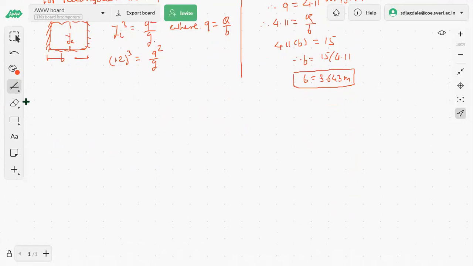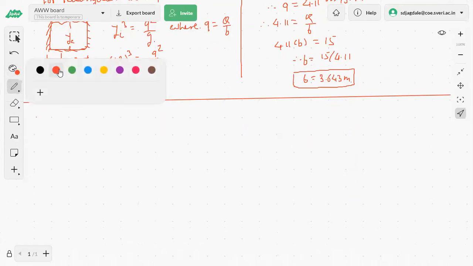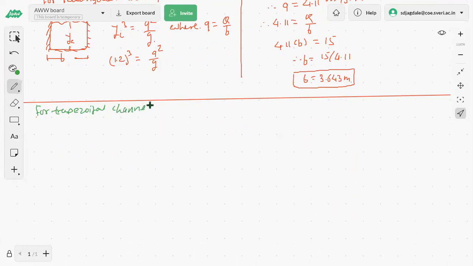For the trapezoidal section, they had given us Z and all those things. So down below now for trapezoidal channel, draw a rough sketch for the trapezoidal channel section. Slanting edge, base width, another one slanting edge, and this is a top edge, we can say.